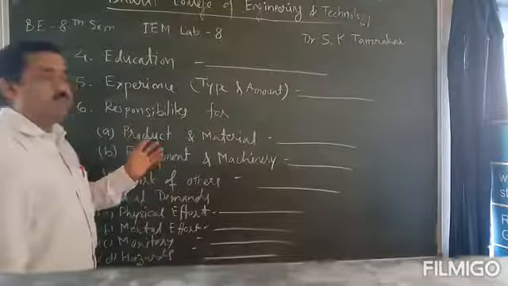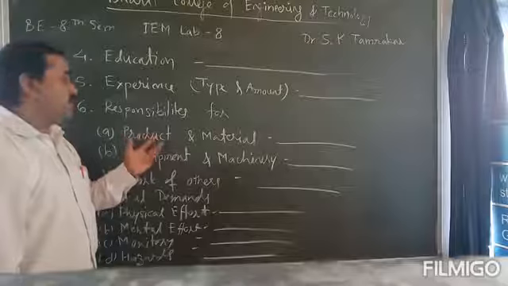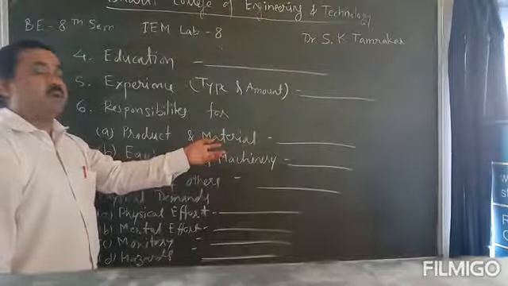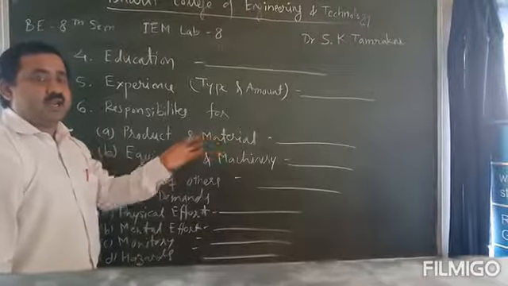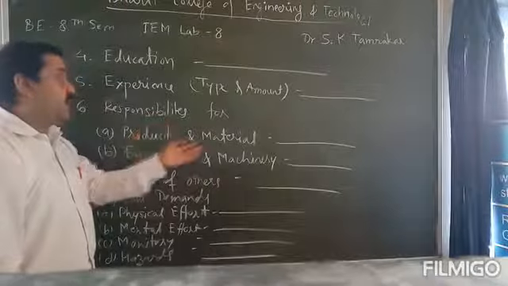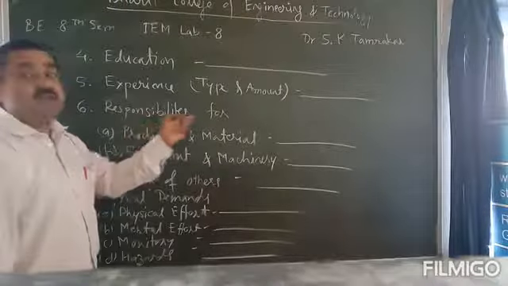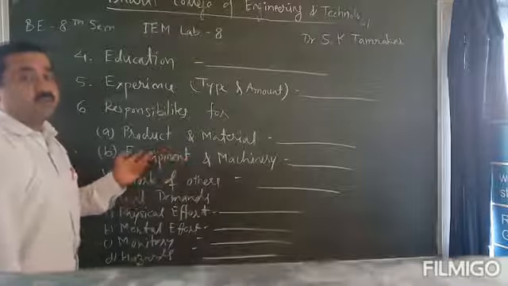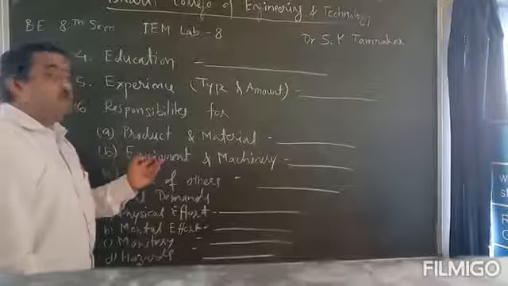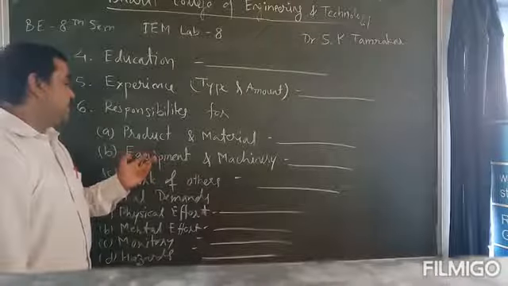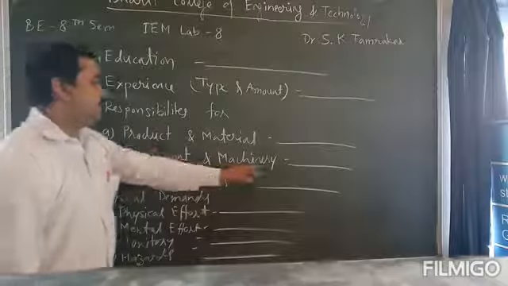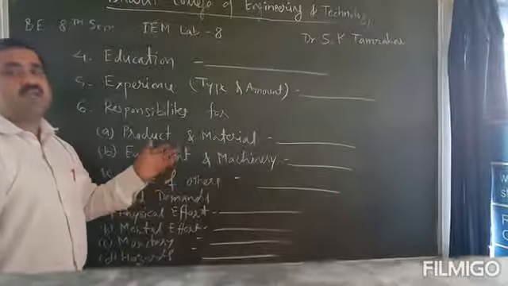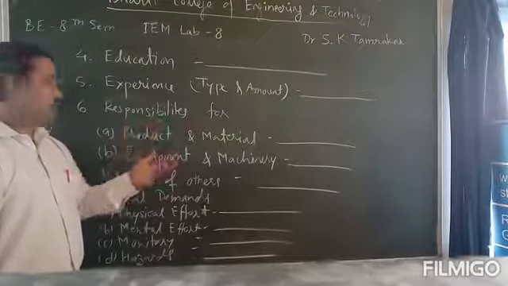Then responsibilities for the product: which type of product we have to manufacture and which material we have to use. If we use material like stainless steel or any precious material, then the responsibilities are more. Then equipment and machineries: which type of equipment we have to use for doing that job is important, and that should be mentioned here, and which type of machineries and tools are used to conduct that job.